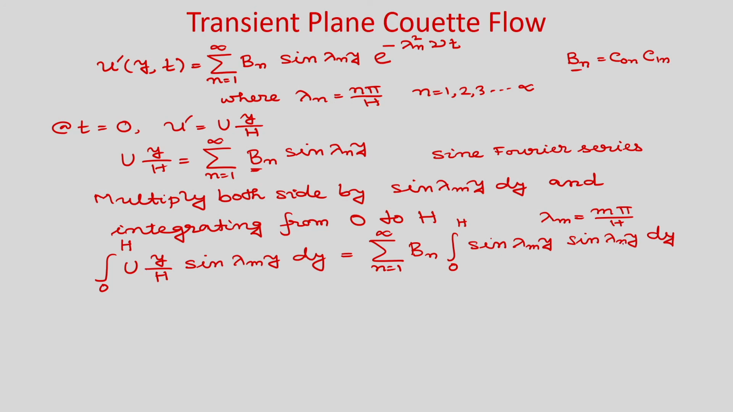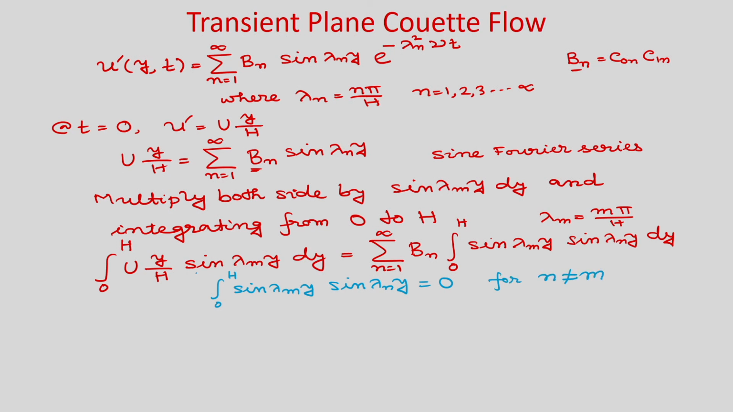Okay, because for different values of n you will get different terms. So, we have already discussed this while discussing the orthogonal property. Now, you can see that sin lambda m y and sin lambda n y are orthogonal to each other. So, the integral from 0 to h of sin lambda m y sin lambda n y is equal to 0 for n not equal to m. Okay.